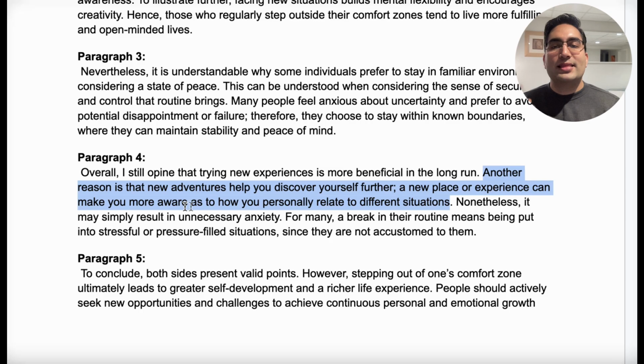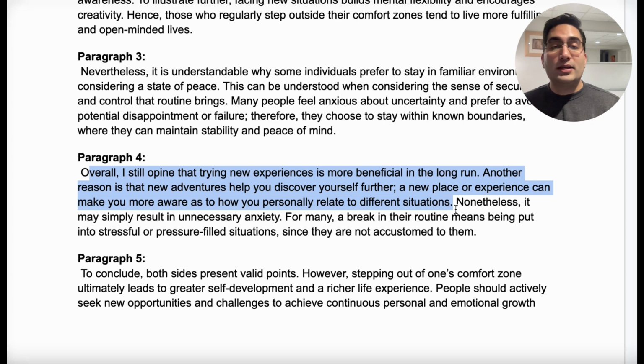Another reason is that new adventures help you discover yourself further. A new place, again, use of semicolon, a new place or experience can make you more aware as to how you personally relate to different situations. So it's going to help you think about yourself, make you more aware. That's why it's a benefit. And again, these 2 sentences are so related. Hey, this is my opinion, and here's another reason for it.